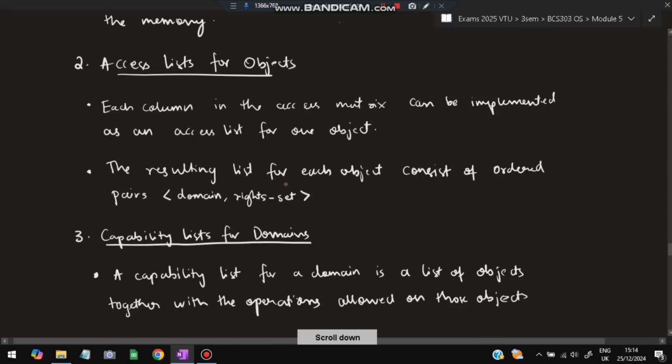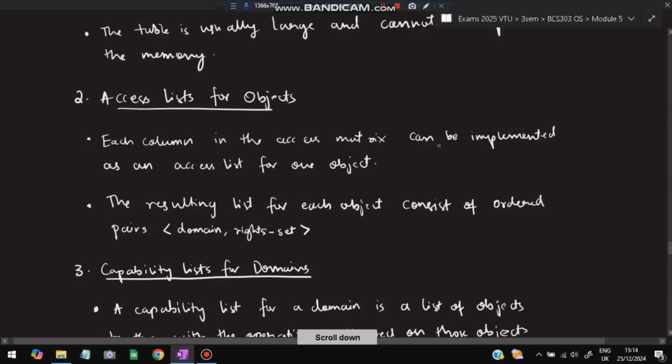Next is the access list for objects. What do you mean by access list? If I tell you what all you can access if you go into a shopping mall, what all can you access? You can access the objects present there and have a look at them, and you can use that to decide whether you want to purchase that or not. You can access the waiters or the salespersons who are present there. You can access them for information.